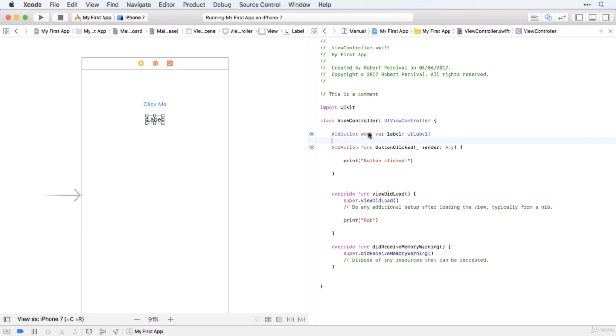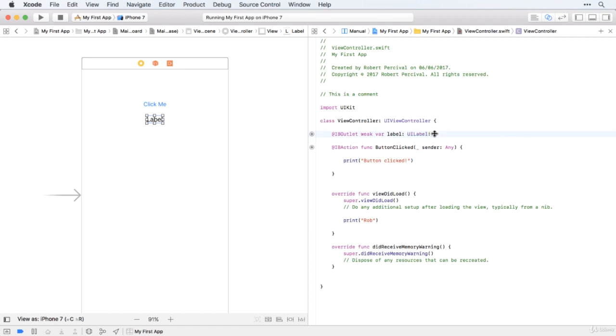And that gives us this slightly strange bunch of code. We've created an interface builder outlet. I'm going to ignore the keyword weak for the moment. Again, feel free to Google to get a bit more information if you want, but I think that'll be confusing right now. In your journey, we will look at it in a lot more detail later on. This var indicates that we're creating a variable, and that variable is label. It's called label, that's its name, and it has a type UILabel. So remember, again, the colon we use to declare a type, and so the type of this variable is a user interface label. So this is all talking about this particular label here.